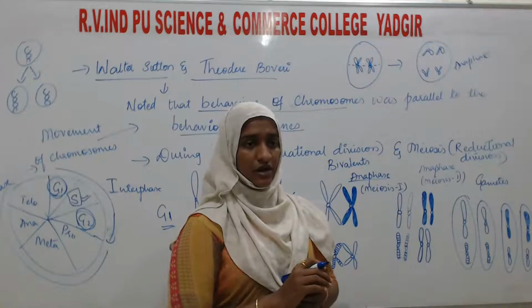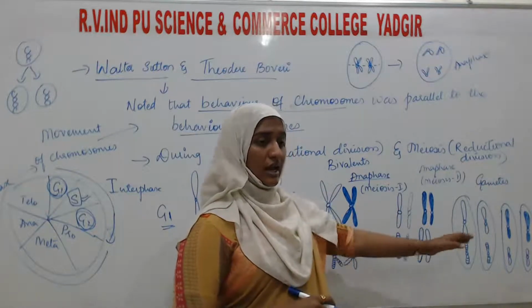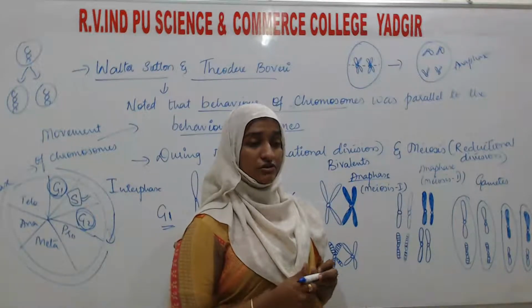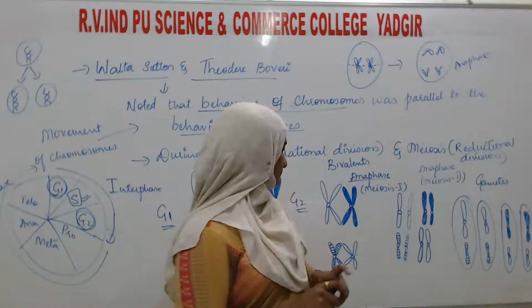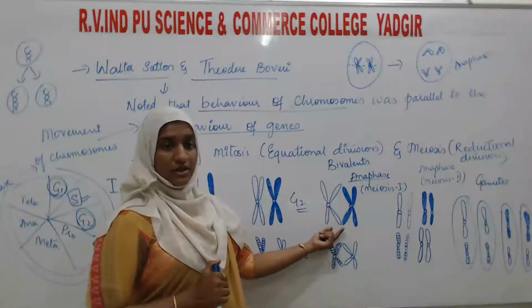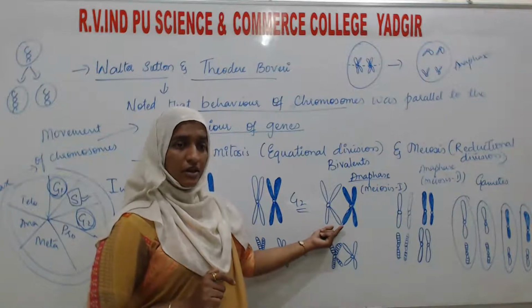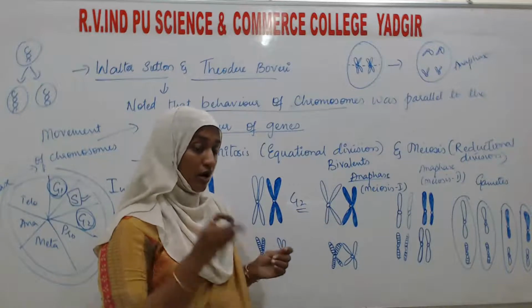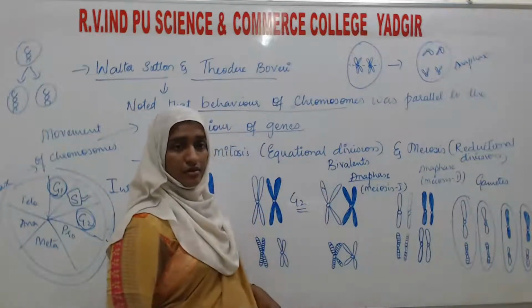On these chromosomes, there will be the presence of genes. If chromosomes are dividing into the 4 germ cells, then genes are also going to divide there. See here, the chromosomes are in pairs, then the genes will be in pairs. On the chromosomes, there will be the presence of genes.